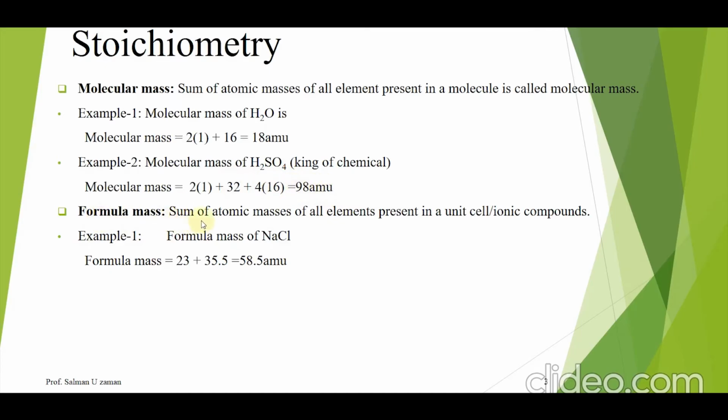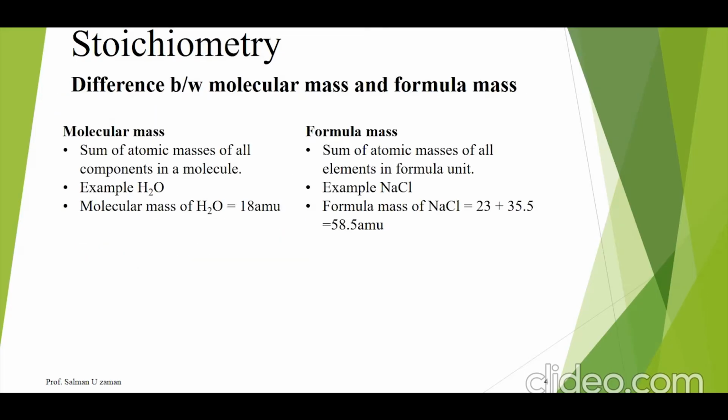Next is formula mass. The sum of atomic masses of all elements present in a unit cell or ionic compound is known as formula mass. Student, formula mass is used for ionic compounds only because they exist in the form of a unit cell. That is why we use the word formula mass. For example, the formula mass of NaCl is equal to 58.5 atomic mass unit. Mostly this question comes in exams: what is the difference between molecular mass and formula mass? Then you have to write the definition and example of molecular mass, and similarly the definition of formula mass and the example of NaCl.